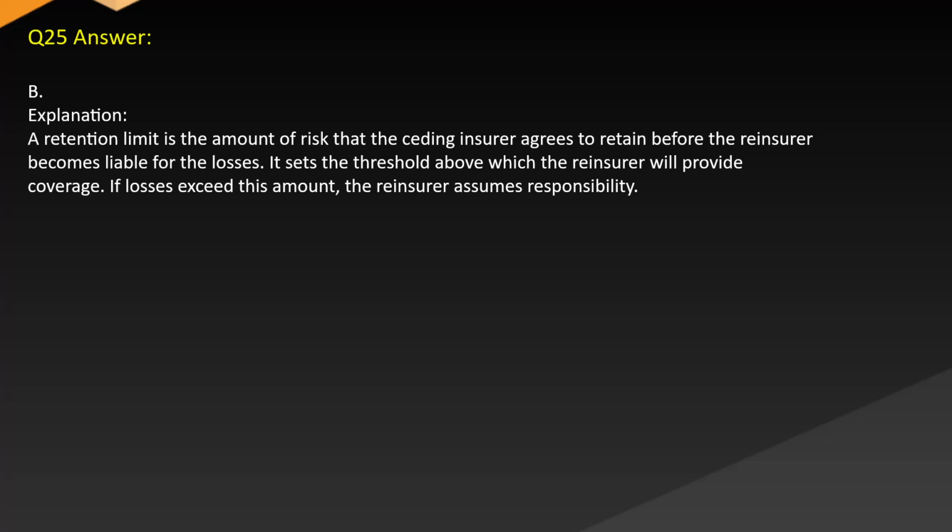Answer B. Explanation. The retention limit is the amount of risk that the ceding insurer agrees to retain before the reinsurer becomes liable for the losses. It sets the threshold above which the reinsurer will provide coverage. If losses exceed this amount, the reinsurer assumes responsibility.